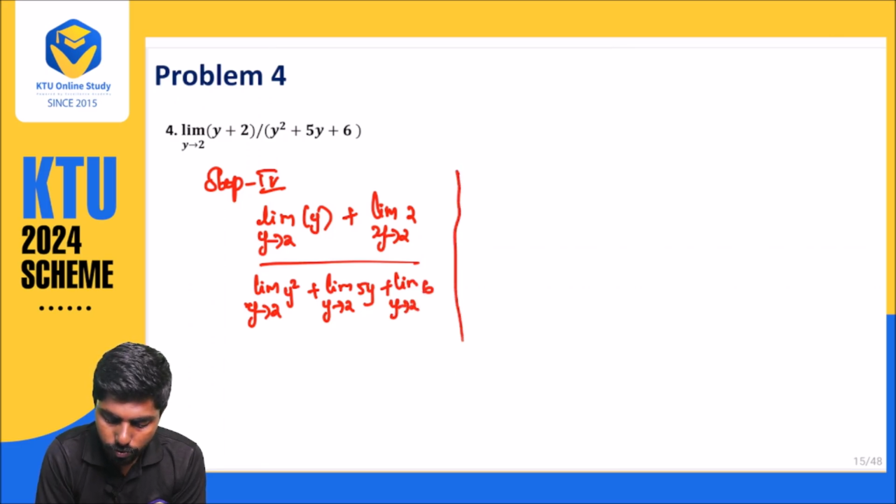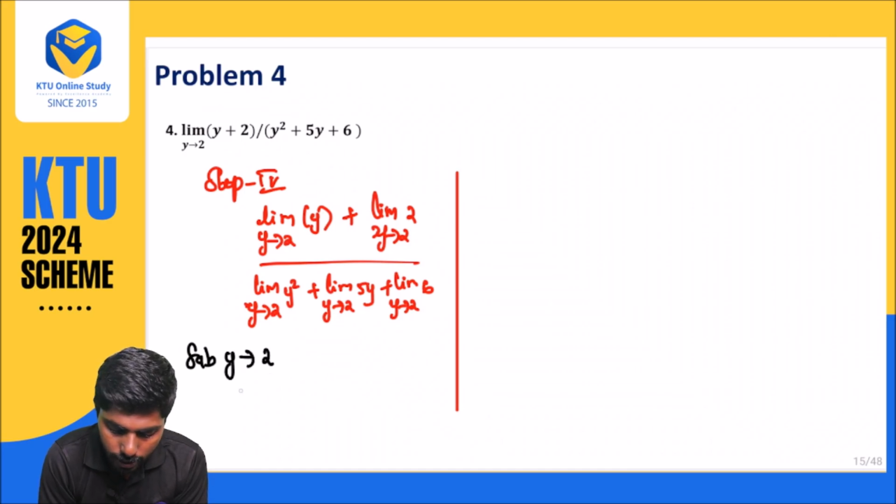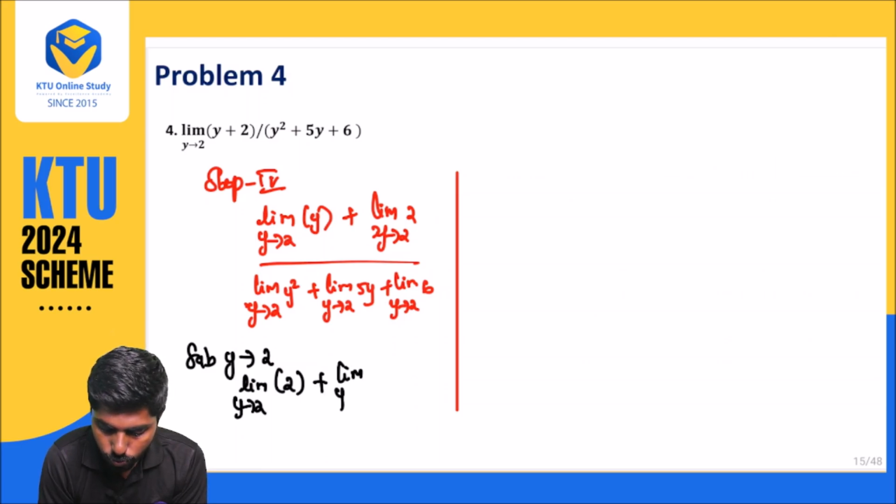What will happen to our fourth step? Limit y approaches to 2 of 2 is already a constant function, so we can write it as it is. So what is next?